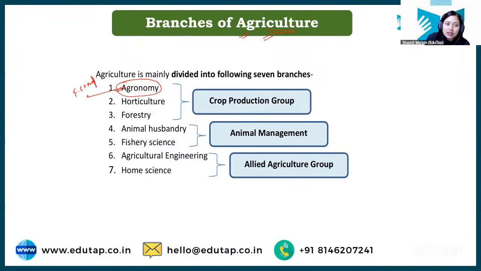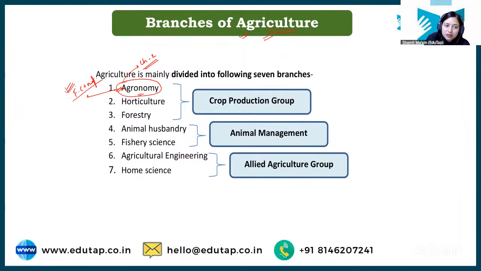So what is this agronomy? What are the different types of field crops, the classification of field crops, and their management? We will be dealing with this aspect in your chapter number 2. Chapter 2 is all about agronomy and field crops. Clear? But right now, just have the understanding that when we are managing field crops, that comes under the branch of agriculture which is agronomy.